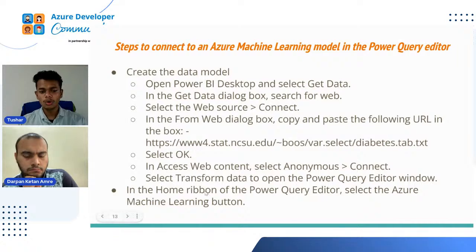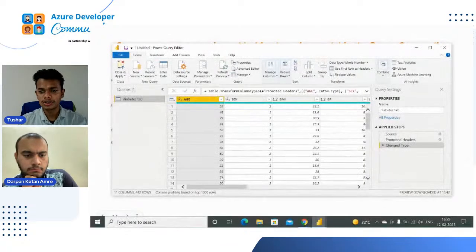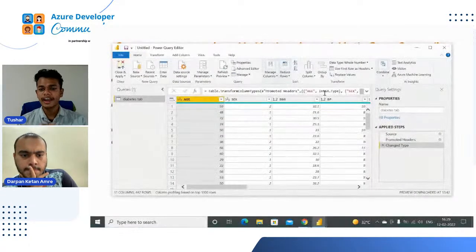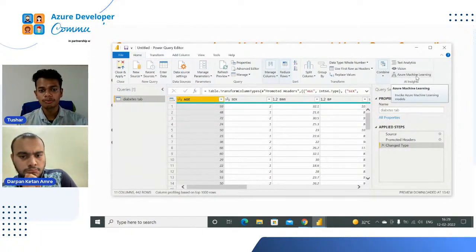Now what to do: in the Home ribbon of the Power Query Editor, select the Azure Machine Learning button. So see, you can see that Azure Machine Learning button. We are going to select that. Already I had signed in, but when you click on the Azure Machine Learning button, you will have a pop-up box for signing in. So you have to sign in with the login credential in which you had created the model.